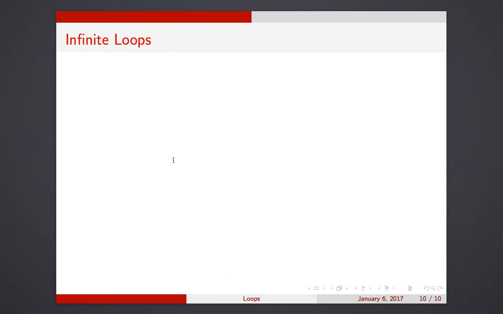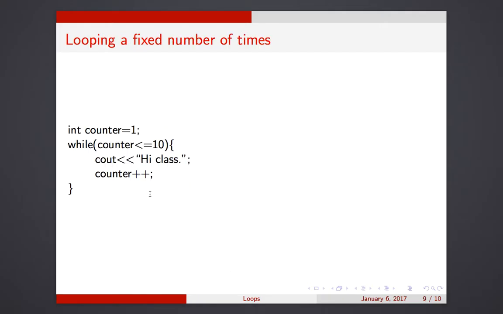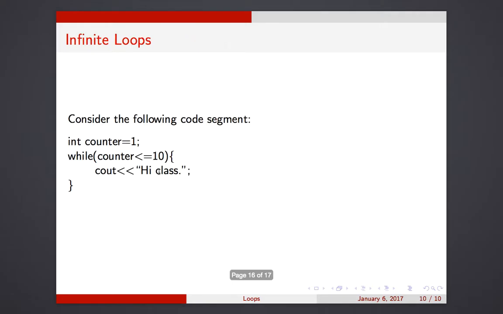Okay, so let me end this video with a warning, a misuse of loops. Consider this code segment. This is different from the last slide. So if we were in class, I would ask you to tell me the difference to see if you can spot the difference. So this chunk of code ran 10 times. Counter was 1, then it became 2, then it became 3, 4, 5, etc. until it got to 10, and then the loop stopped because then the value became 11 and I break out.